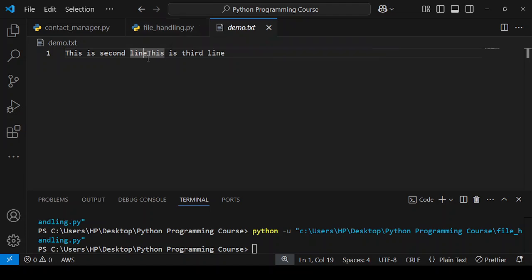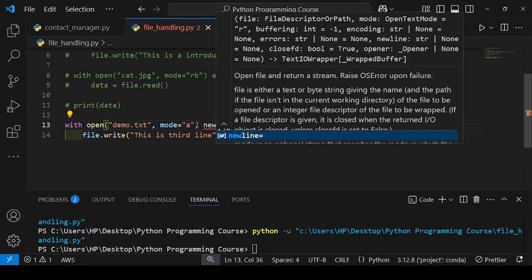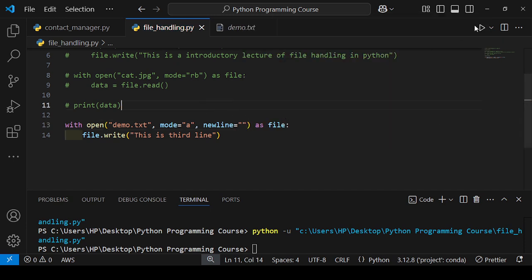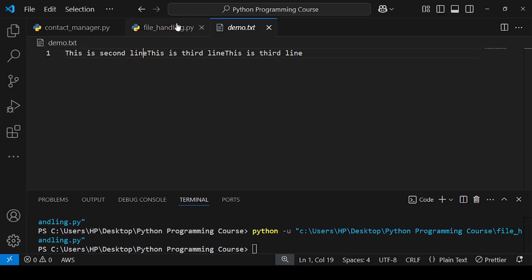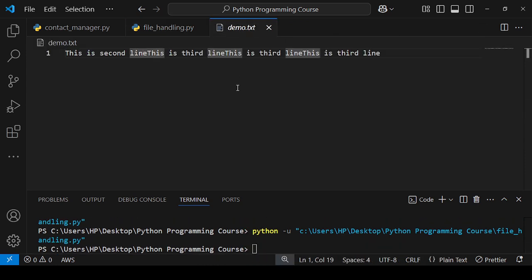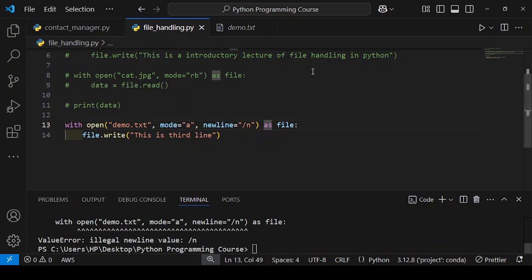If you want to print after a new line, we can enter a newline here. So I will write here and new line. Let's see.